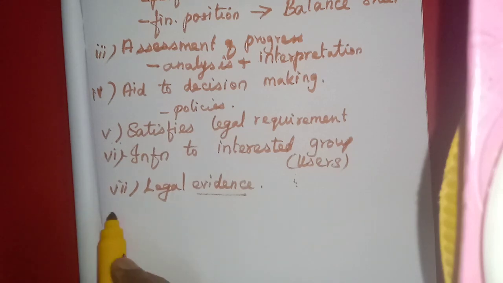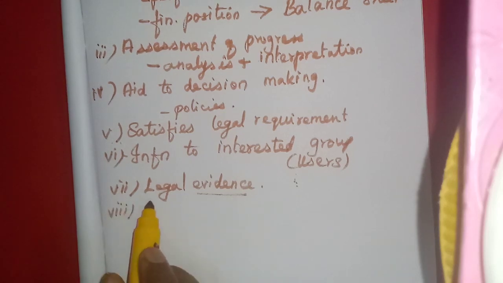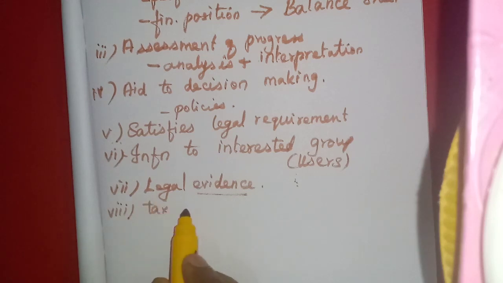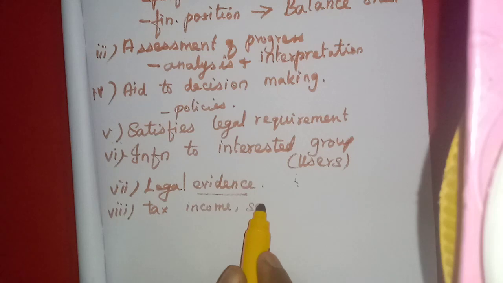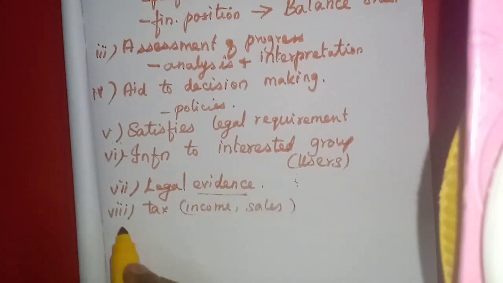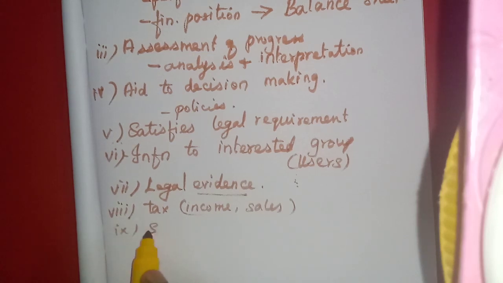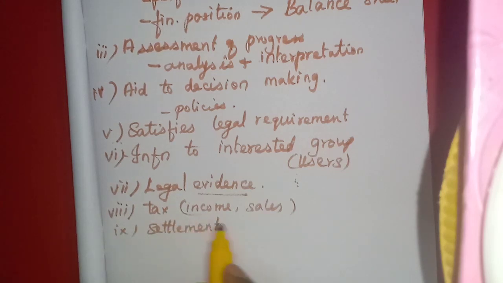Then computation of tax. Even the business organization has to pay various taxes, maybe the income tax or the sales tax. For this purpose, the financial information is very much needed. Okay, then any settlement during the merger. Merger means two organizations join together and run as one organization.